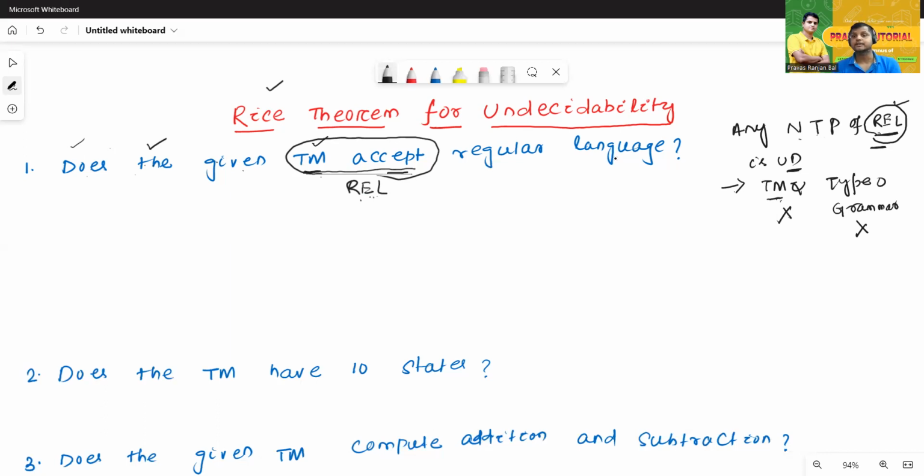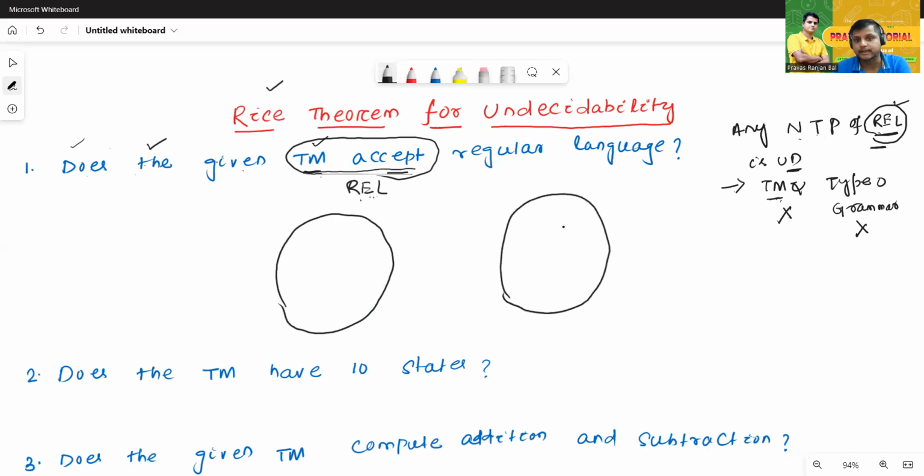Now we'll check whether we can apply the Rice theorem. This is the domain and this is the range. The range contains 0 and 1. The domain is the set of recursive enumerable languages like L1, L2, L3 up to L infinity.